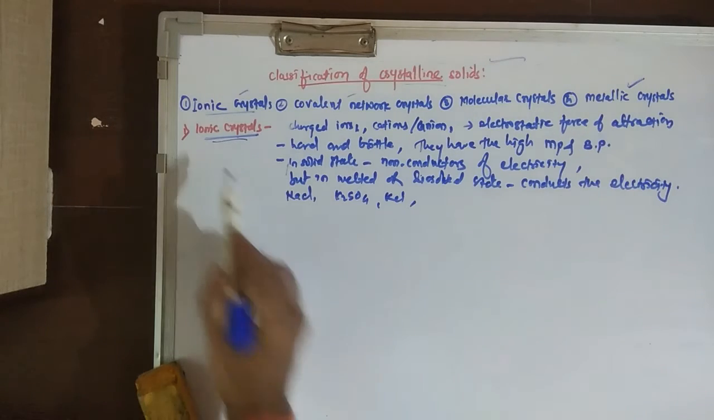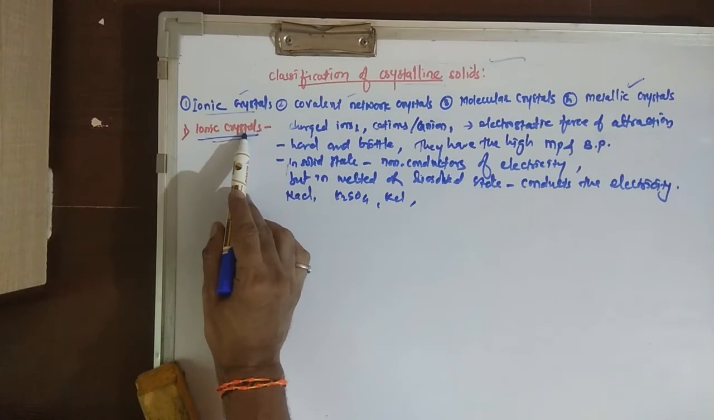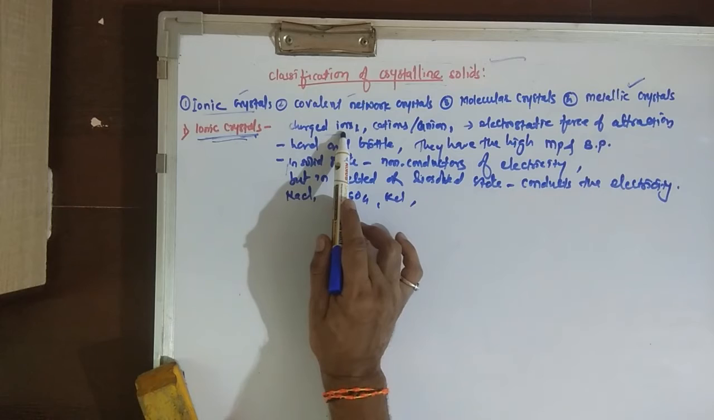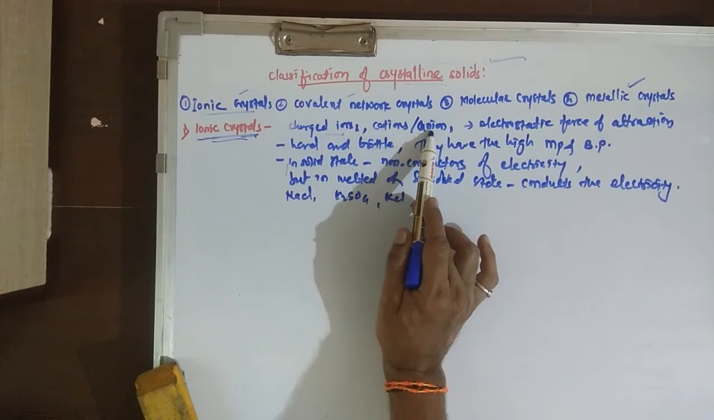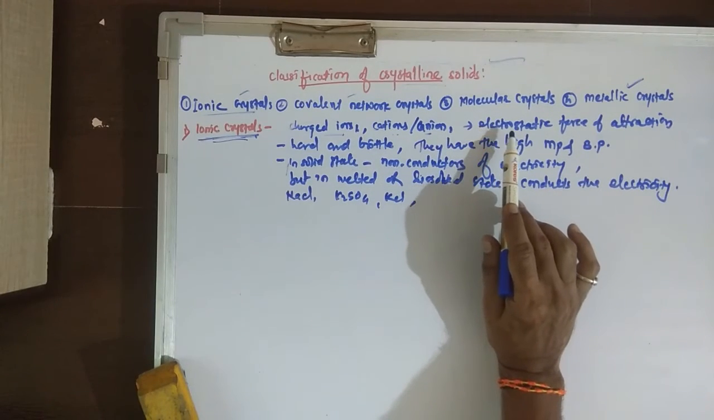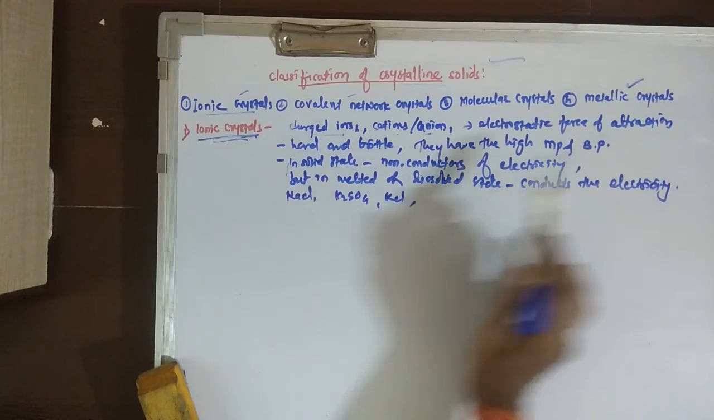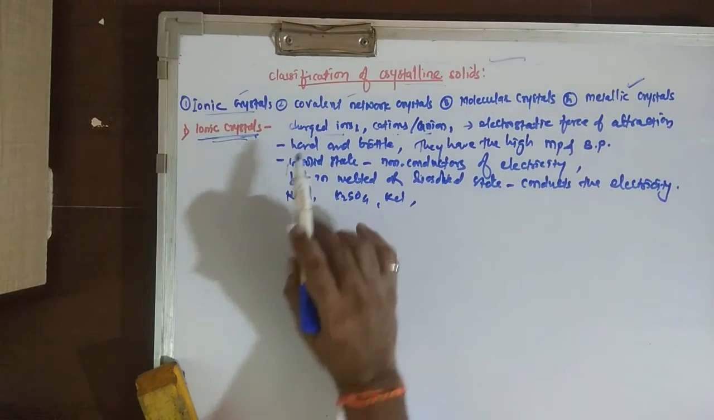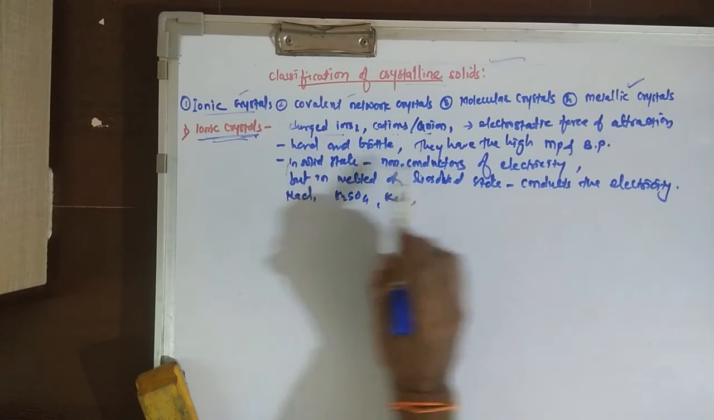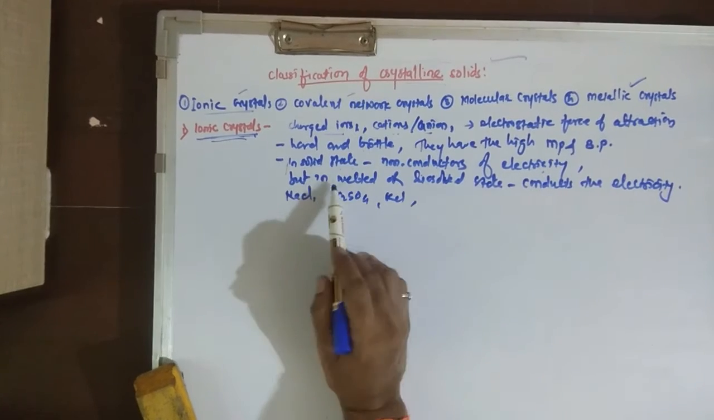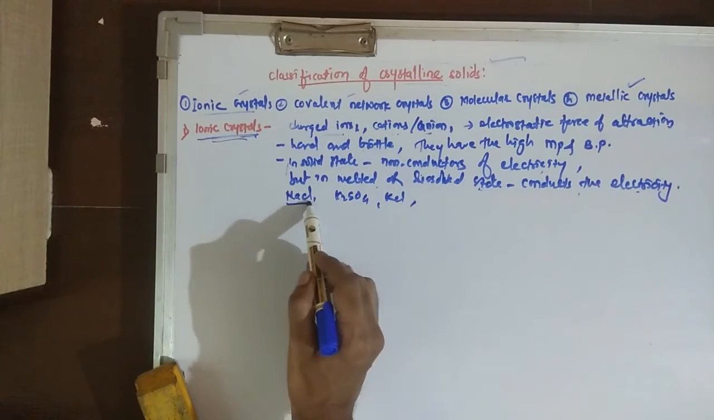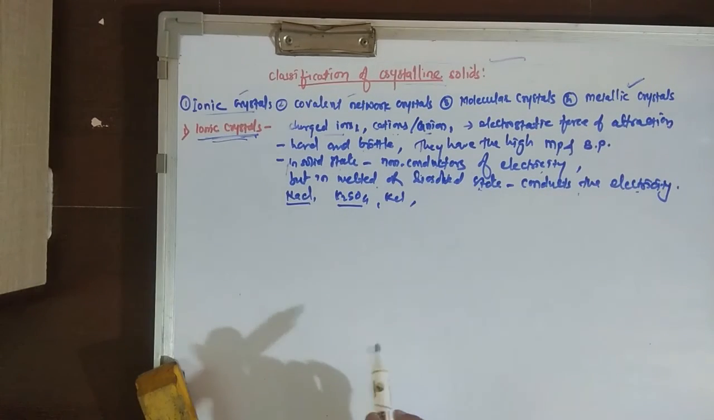So the first category of crystalline solids is ionic crystals. The constituent particles are charged ions, cations and anions, positive and negative ions, held together by electrostatic force of attraction or Coulombic forces. These are hard and brittle, with high melting and boiling points. In solid state they are non-conductors of electricity, but in melted or dissolved state they conduct electricity. Examples are sodium chloride, potassium sulfate and potassium chloride.